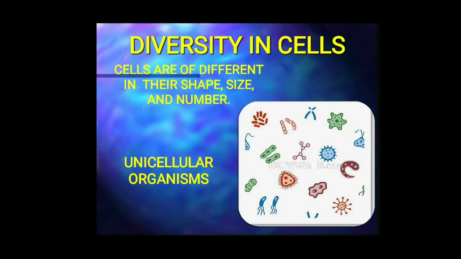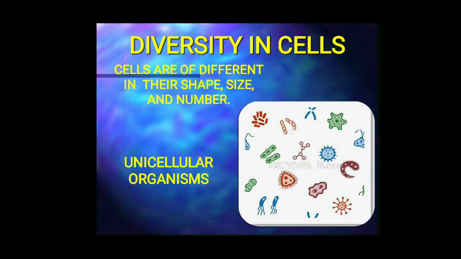When you observe the permanent slides of microorganisms like amoeba, paramecium, chlamydomonas, you can observe that these have only a single cell. So, they are called unicellular organisms. Uni means single. So, these organisms contain only one cell which performs different functions of the organism. In these types of organisms, all the life processes like obtaining food, respiration, excretion, growth and reproduction are performed by